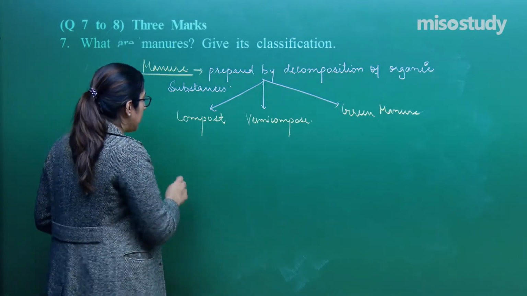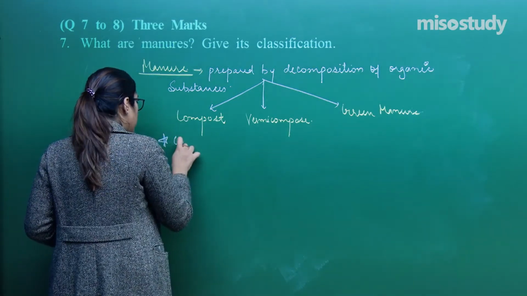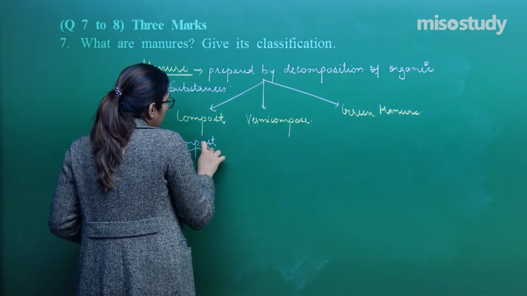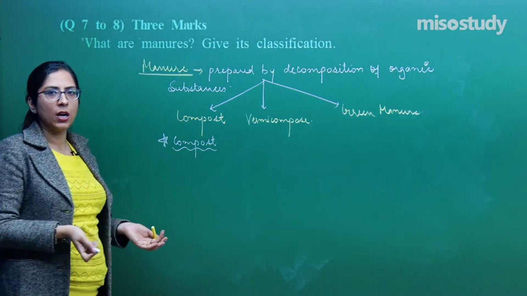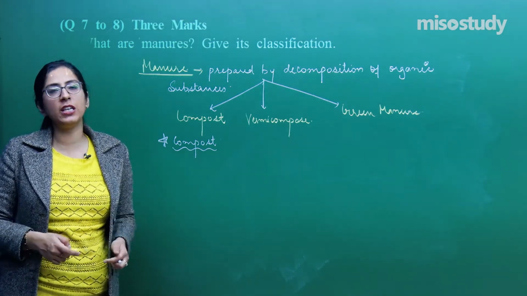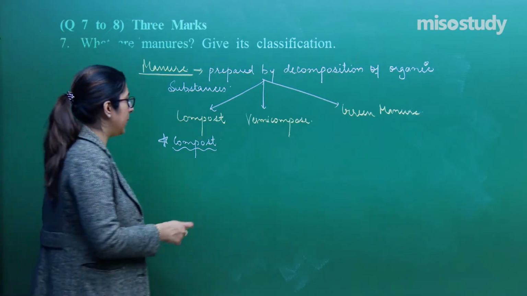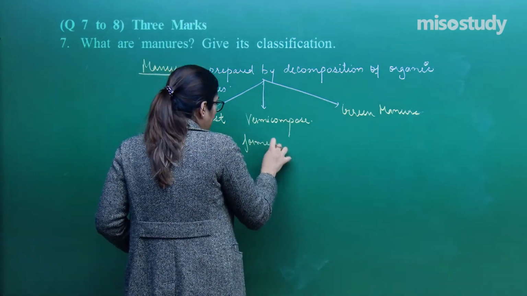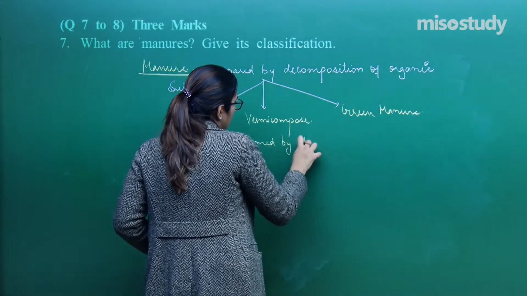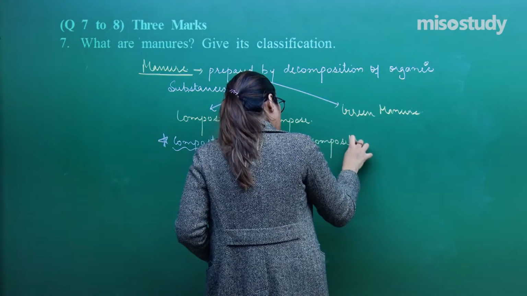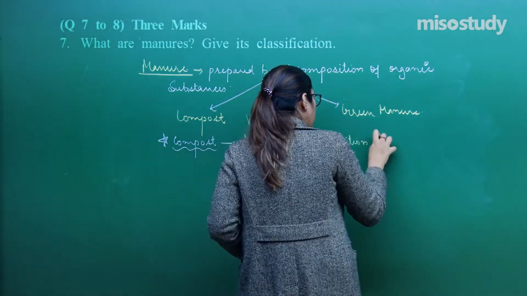So first let's talk about compost. Compost is formed because of the action of microorganisms which help in decomposition of organic matter. So, formed by decomposition of organic matter.